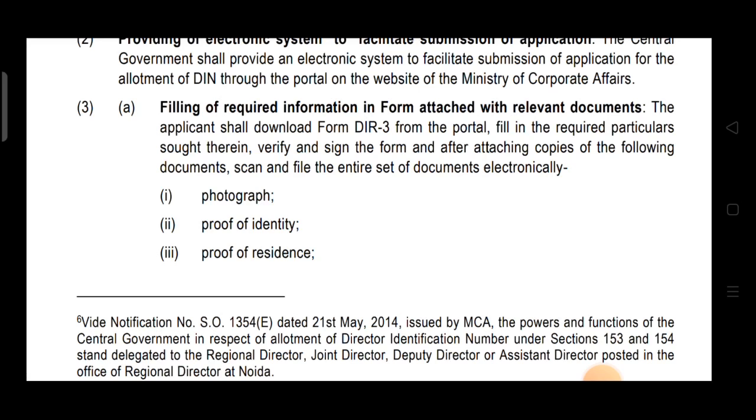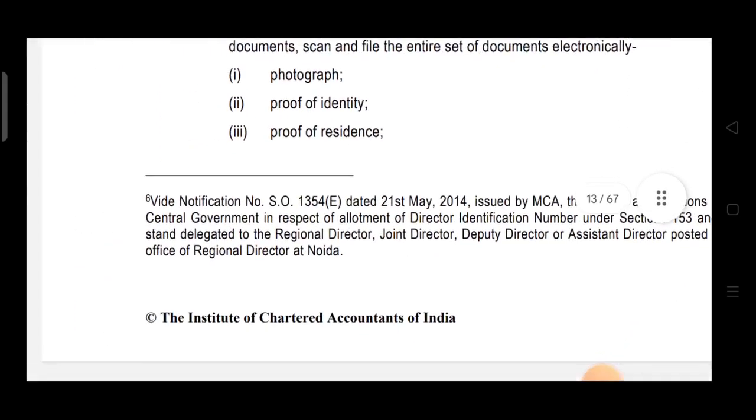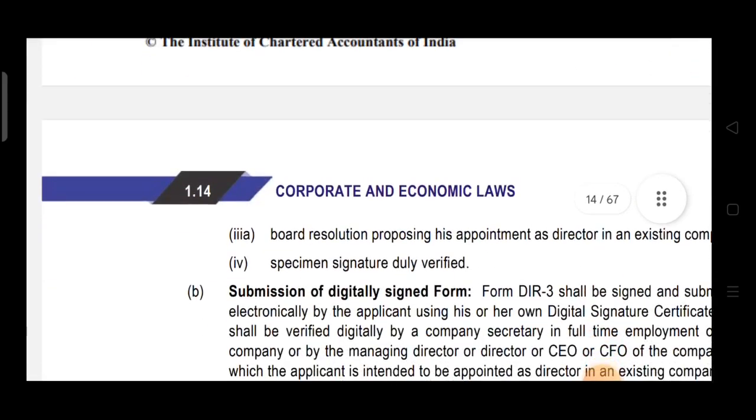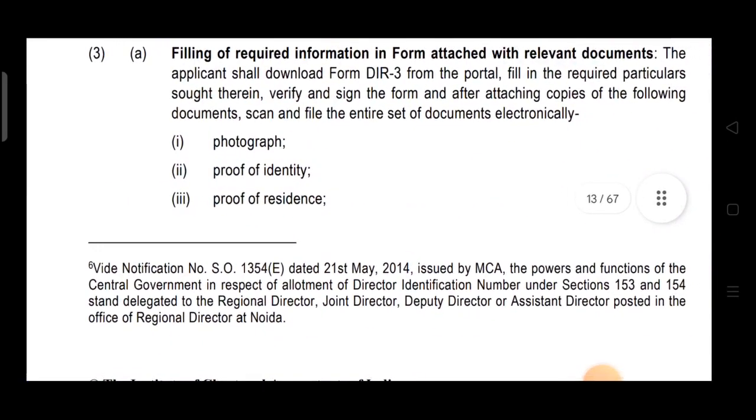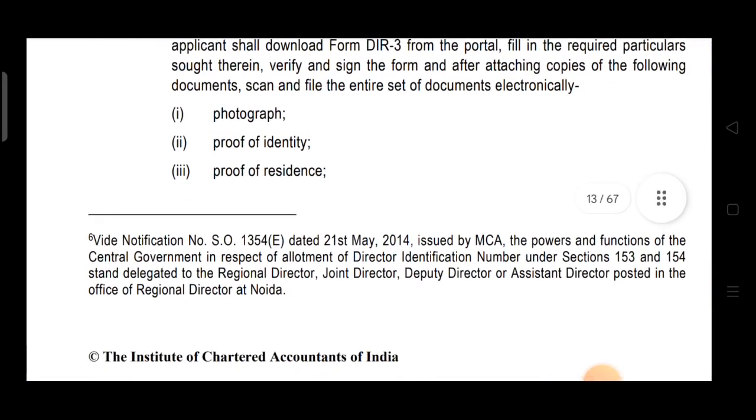So first verify, then sign it, then attach the copies of the following documents. These are the documents they have asked for. All these documents will be attached as scanned files, and then it will be filed on the website of MCA.